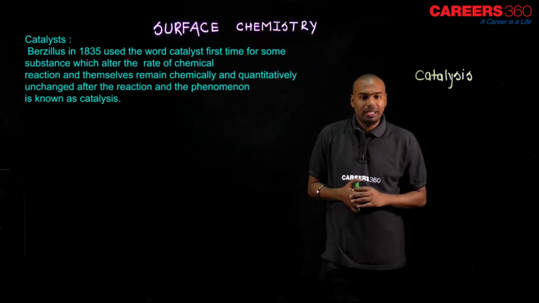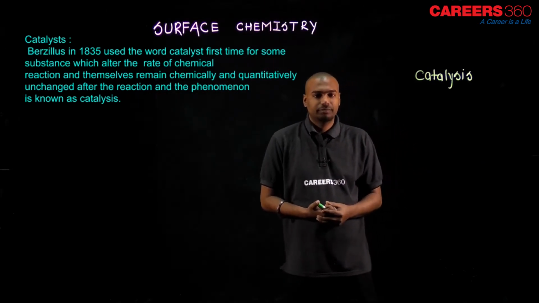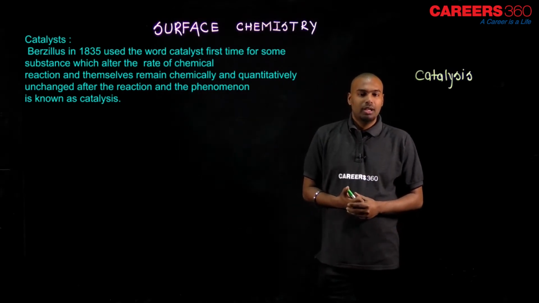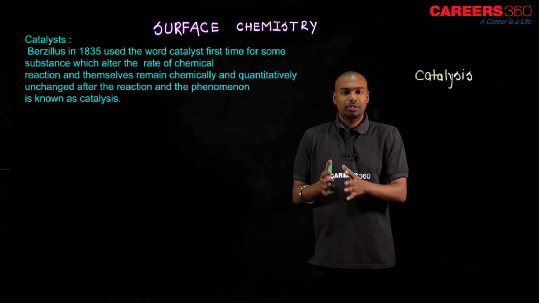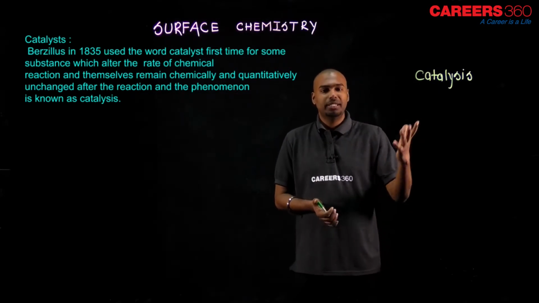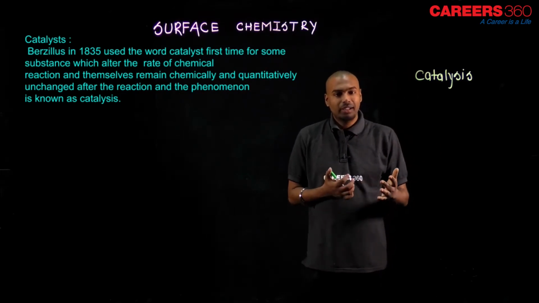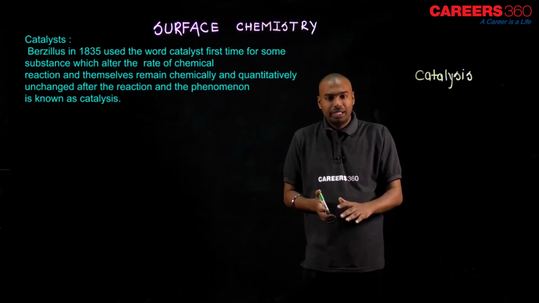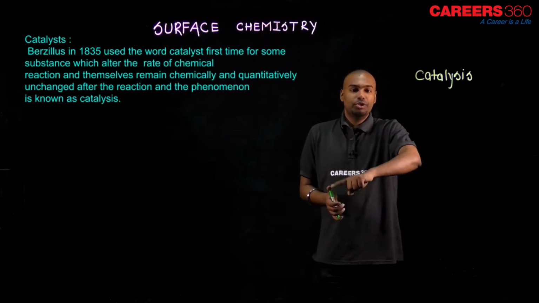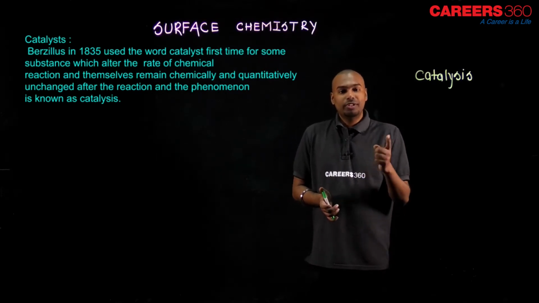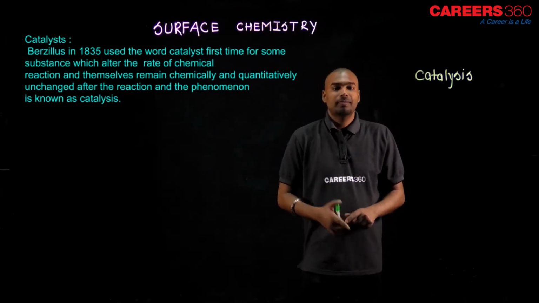Suppose you are preparing some product, like A plus B will react and form C. It takes 5 minutes, and if I add some extra agent to the reactant, it completes in 1 minute, or it completes in 30 minutes. Either the rate of reaction will decrease or will increase. Such a substance which alters the rate of reaction, which either increases or decreases the rate of reaction, is known as a catalyst.